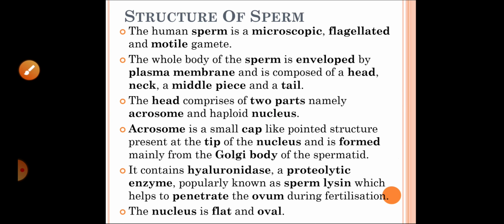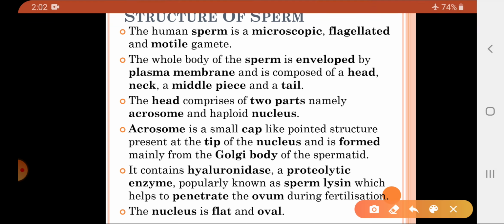Now finally, the structure of the sperms. We know that the spermatids are converted into sperms by the process of spermiogenesis. So what is the typical structure of a sperm? First of all, sperm is a microscopic flagellated motile gamete, and as against that, the female gamete is non-flagellated and non-motile.